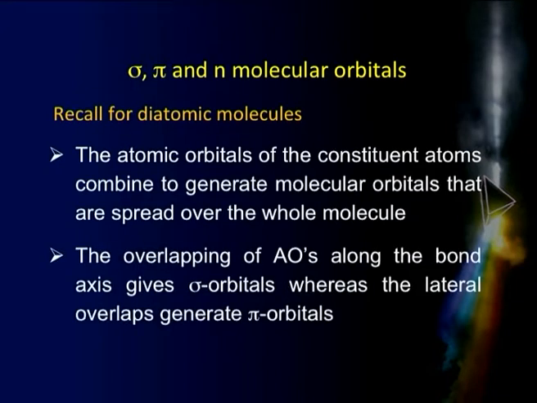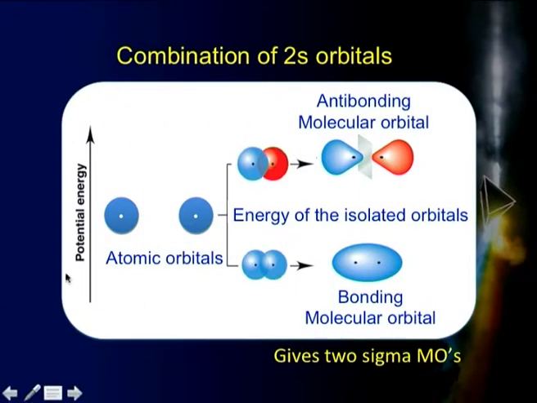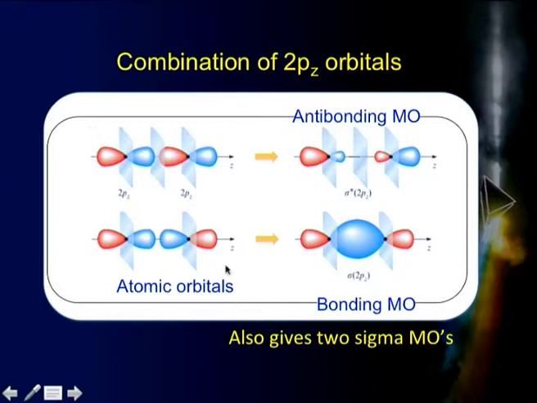We all know that. And then we also know that the overlapping of atomic orbitals along the bond axis gives sigma orbitals, and any overlapping which is lateral gives us the pi orbitals. We know all that. Let us see in pictures. We know that the two s orbitals will combine. S orbitals are spherical, they combine together to give me a sigma bonding orbital or an anti-bonding orbital there. Both of them are sigma there. Similarly, if I take 2p-z orbitals to combine together, so this is my 2p-z here. So when they combine, they will give rise to a bonding orbital there. This will be an anti-bonding, and both of them again will be sigma orbitals, because any overlap along the internuclear axis is going to give me sigma molecular orbitals there.